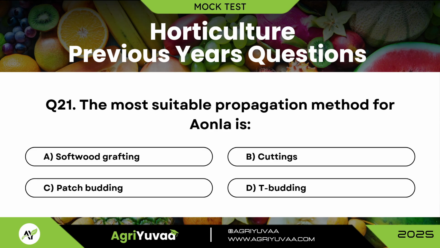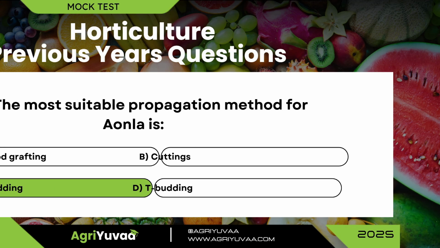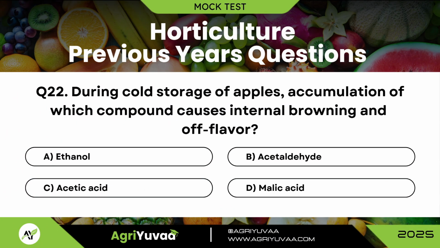Question 21. The most suitable propagation method for Amla is? Correct answer is option C, patch budding. Question number 22. During cold storage of apples, accumulation of which compound causes internal browning and off flavor? Answer is option B, acetaldehyde.